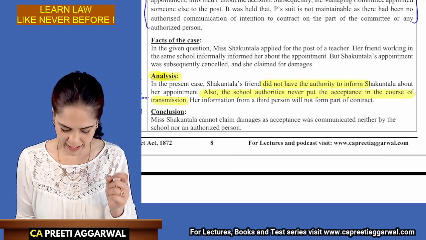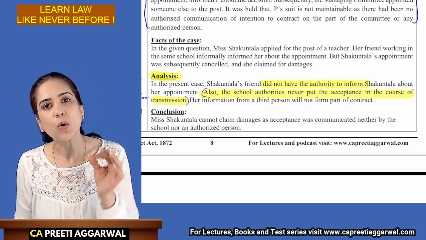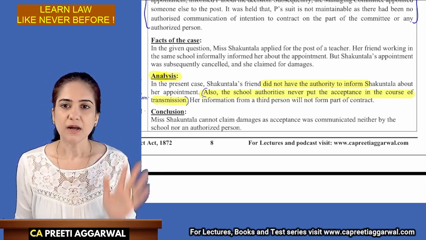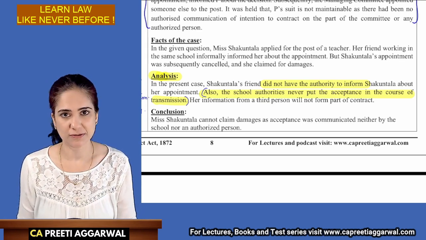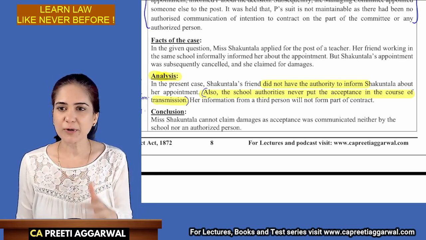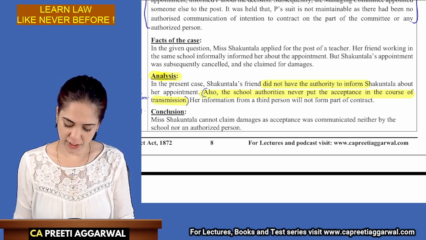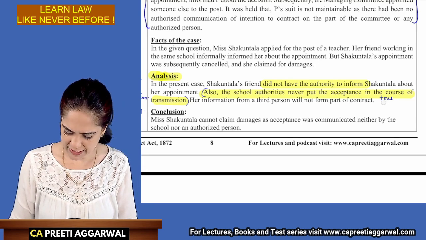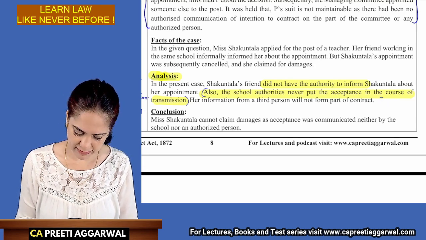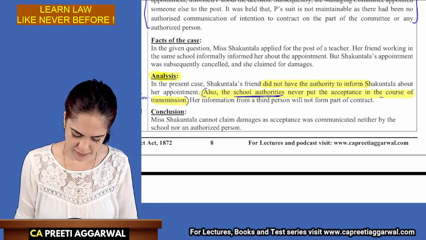If you don't write this, it is okay. School authorities never put it in the course of transmission because this talks about communication. So they never put it in the course of transmission. So it was communicated neither by the school or the trust that is written in the question. It was communicated neither by the school authorities nor by the authorized person.